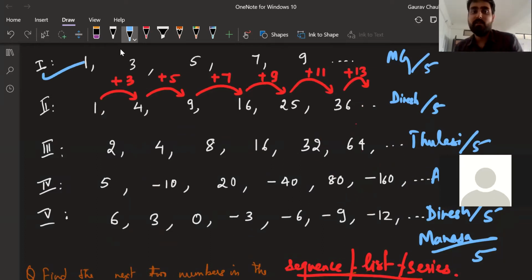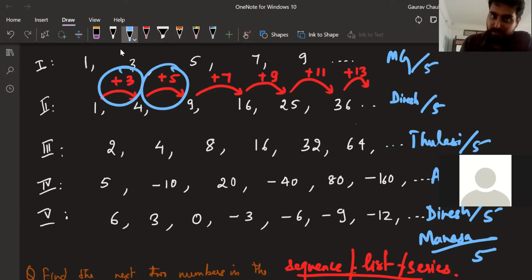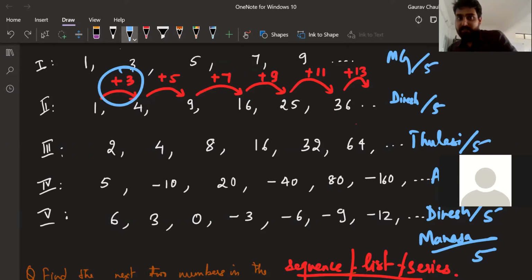This is a list in which we are just writing odd numbers, one person said. We are just writing +2, +2, one other person said. This is another list. In this second list, we are writing all squares, 1 square, 2 square. But Dinesh told that instead of doing that, we can also do +3, +5. We are adding odd numbers. Both ways are fine. These are all different lists.